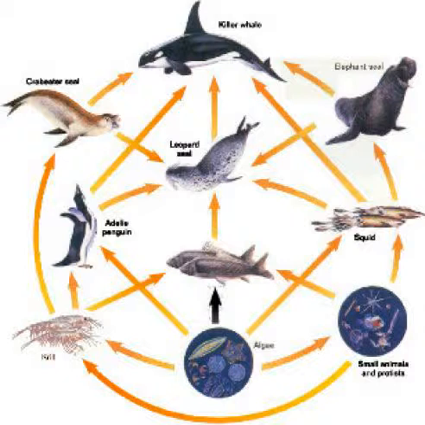In this food web, all of the organisms that are eaten by the killer whale are shown. Then all the things that are eaten by those organisms are shown. The arrows in the diagram illustrate the flow of energy from the algae at the bottom of the food web to the other organisms in the diagram. Krill, penguin, squid, fish, and microscopic animals eat the algae. These organisms are eaten by larger ones, which are ultimately eaten by the killer whale.